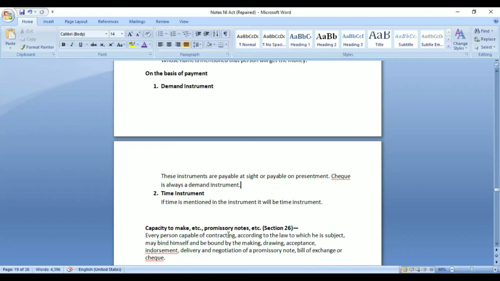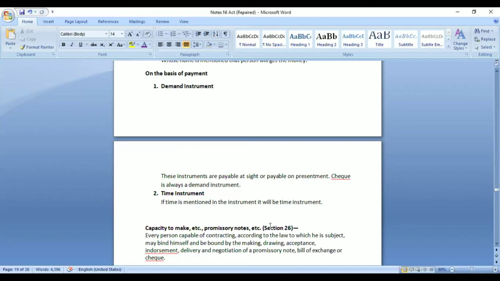I am making a promise to pay a certain sum of money to one person. That means I am making a certain type of contract with that person. I am agreeing to a certain condition. If I am issuing a bill or accepting a bill of exchange, then also it means I am giving my consent to a certain type of contract. In a check also we can say it is one type of contract only. We are making a contract with the bank that this particular amount of payment has to be made to this person.